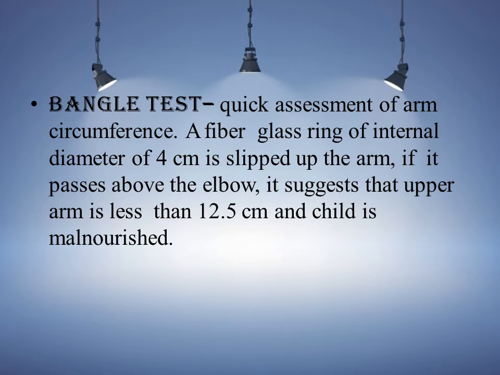So in this Bengal method, we are using a glass ring, and we are slipping it onto the arm, and the diameter of that ring is 4 cm. If that ring passes above the elbow, the child may be suffering from malnourishment, we are able to predict.